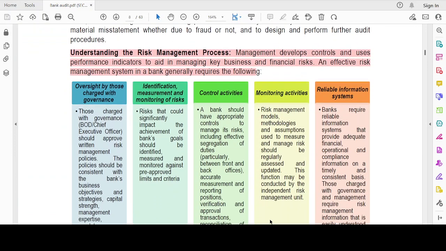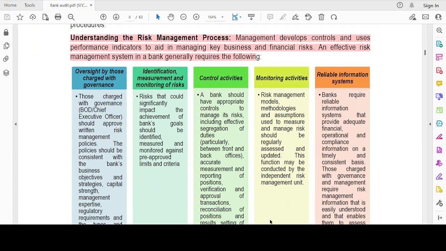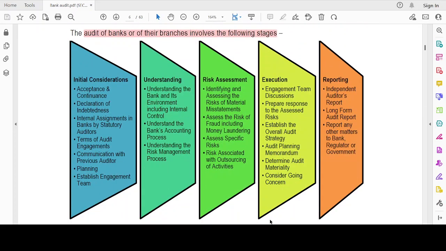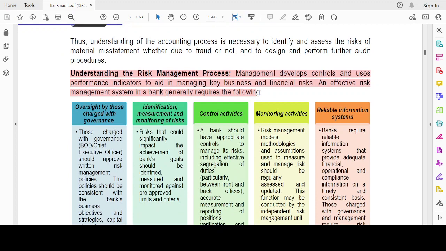Understanding the risk management process. I have to understand, see, I have given this point, right? Understanding the bank. And the last one was understanding the risk management process. In this, we have these 5 points.